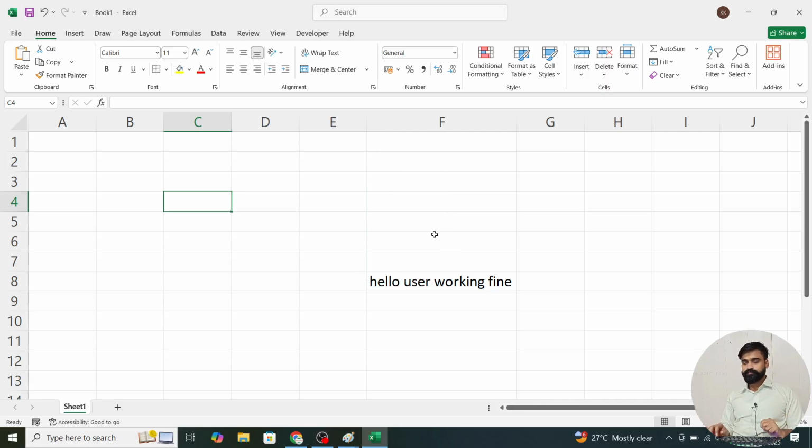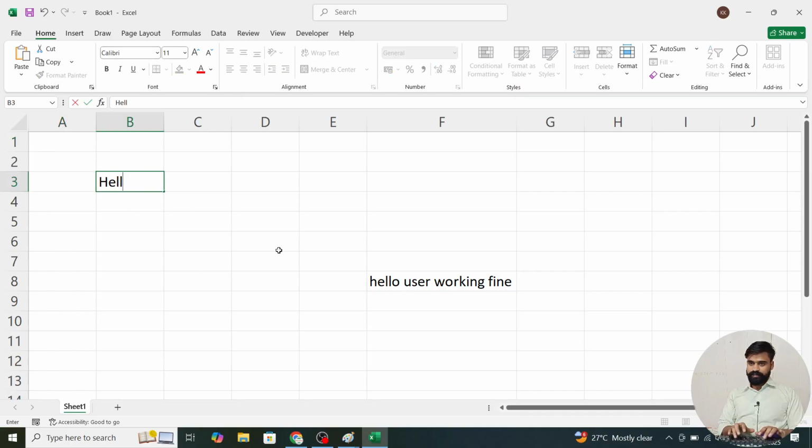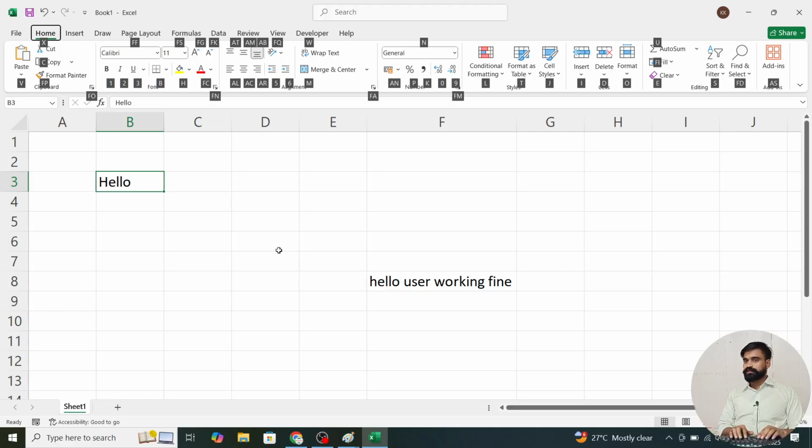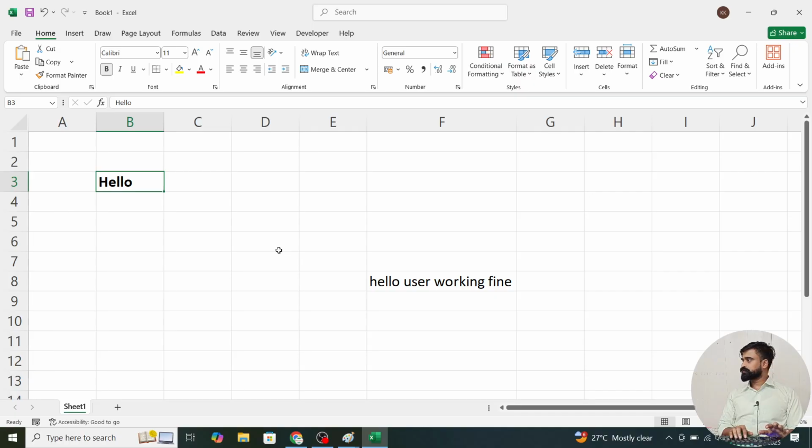The most important portion in this is number formatting. But before going to number formatting, we need to learn some basics. For example, I have the text "hello" and I want to bold it. What can I do? Alt H and then I can press 1, so it will make it bold. Another shortcut for this is Control B.